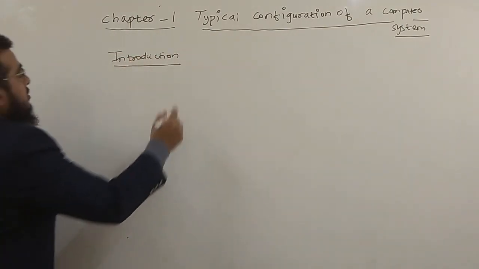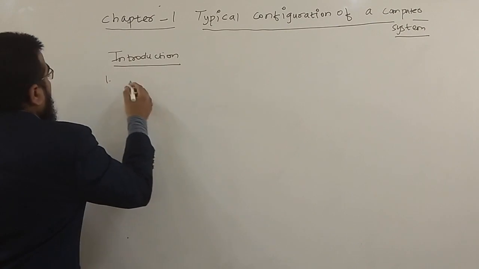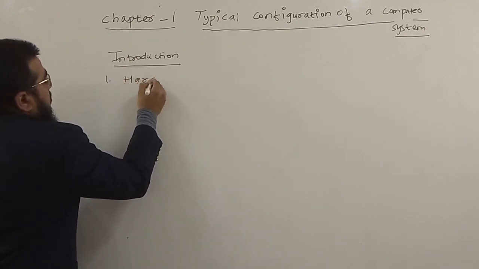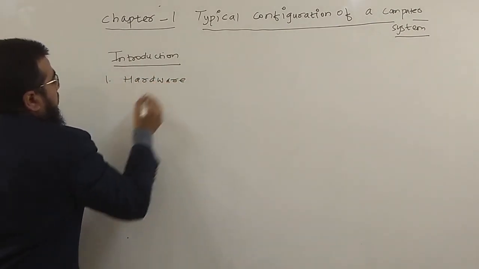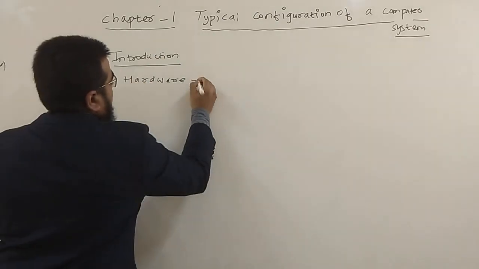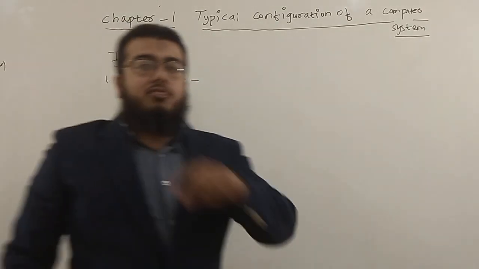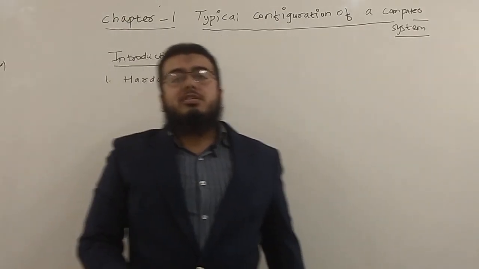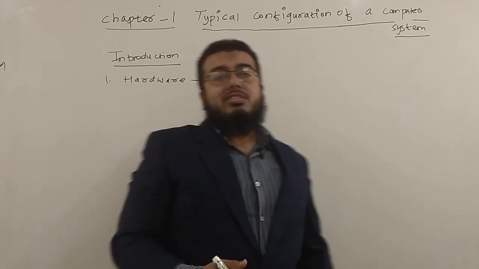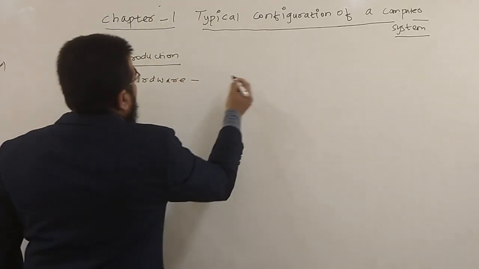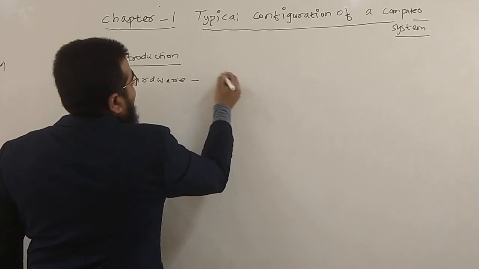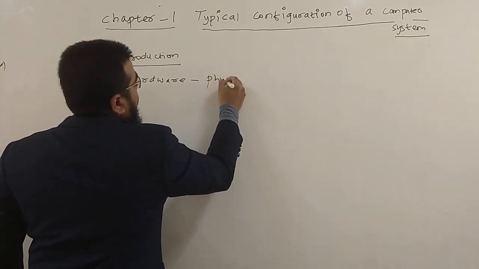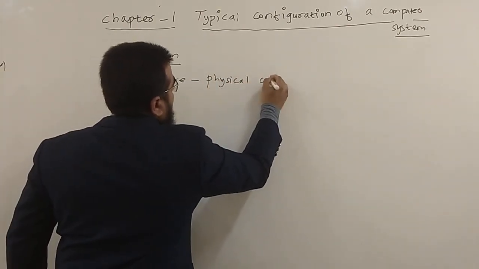First thing we'll say is, what is hardware? Hardware refers to physical components of a computer which can be seen, which can be felt, and which can be touched. So hardware can be said as physical components of a computer.